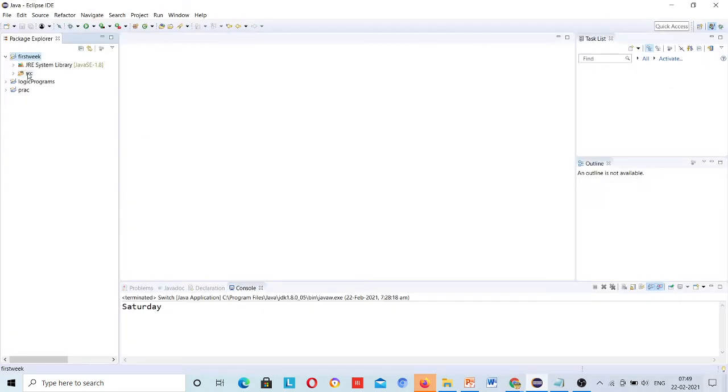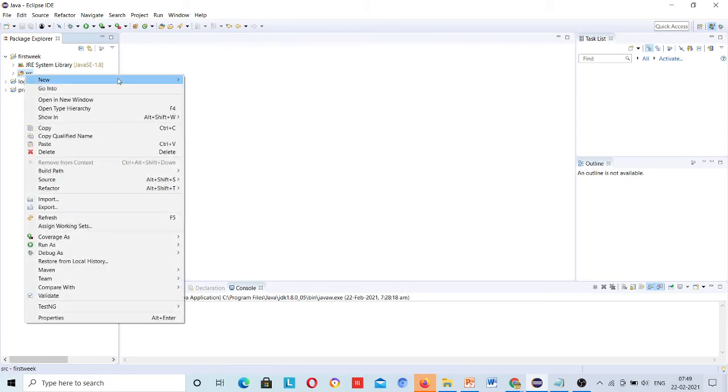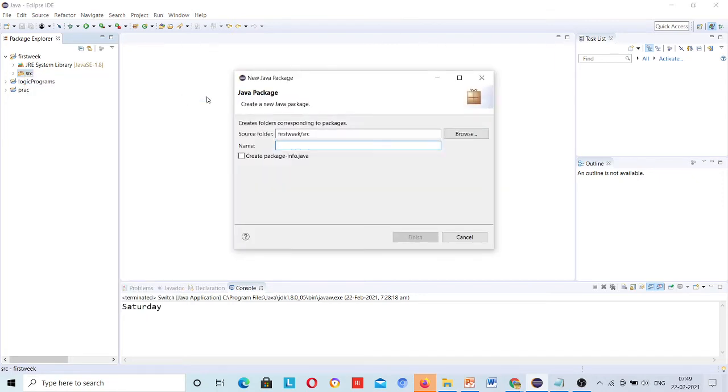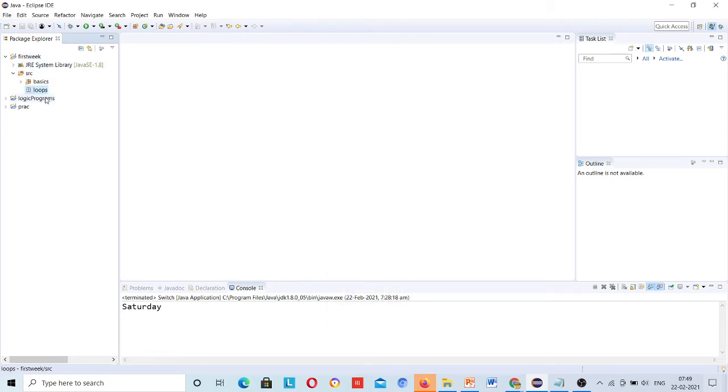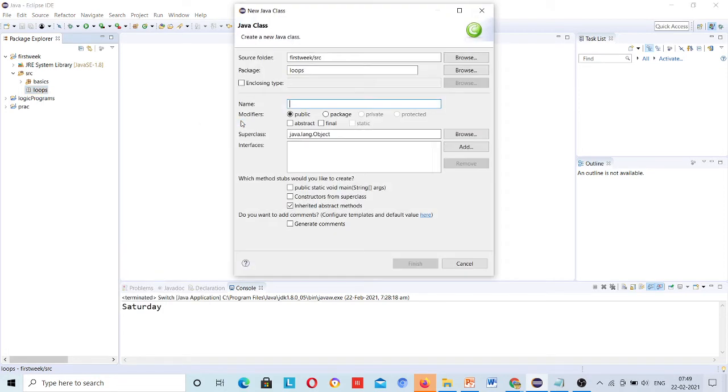Okay, so just go for this one. I will create another package and give it the name loops. And here, class, means while loop.